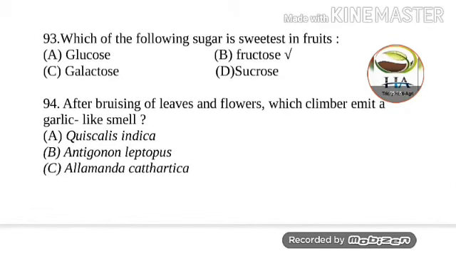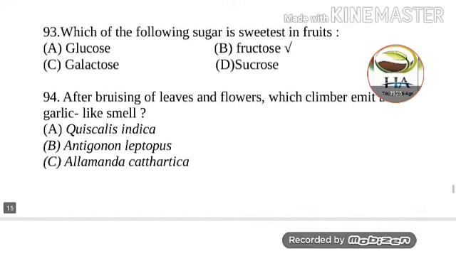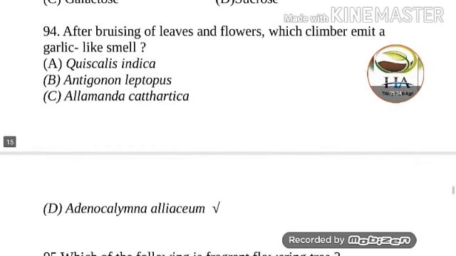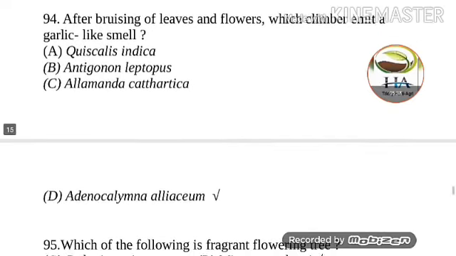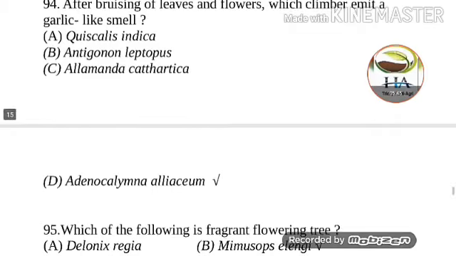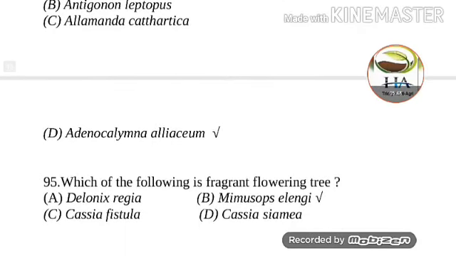Next question is, after brushing off leaves and flowers, which climber emits a garlic-like smell? Your options are Quisqualis indica, Antigonon leptopus, Allamanda cathartica, and Adenocalymma alliaceum. So answer of this question is Adenocalymma alliaceum, which one is commonly known as the garlic plant.